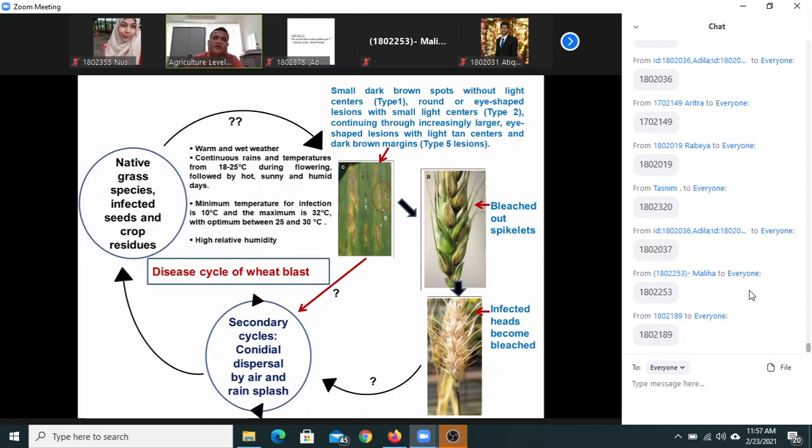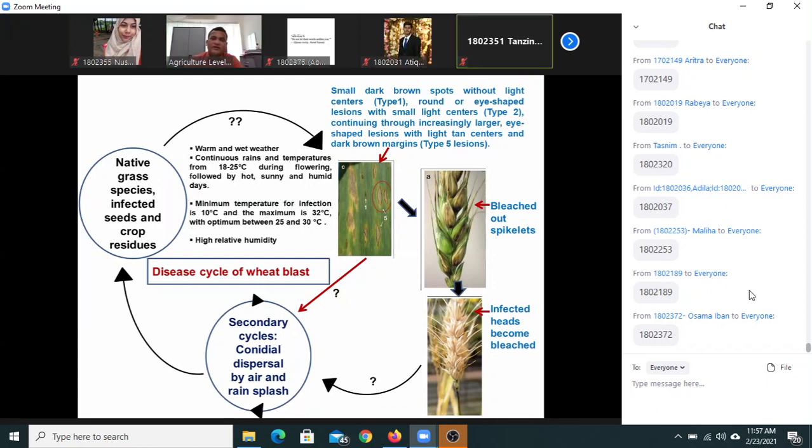Because as I told you earlier, it is completely different from rice blast. In rice blast, you can notice the symptom in the leaf and also in the panicle, the neck of the panicle, and finally the whole panicle is blasted. But in case of wheat, even when we visited Meherpur, we critically observed, we cannot see the symptom on the leaf, but still the whole field is infected.